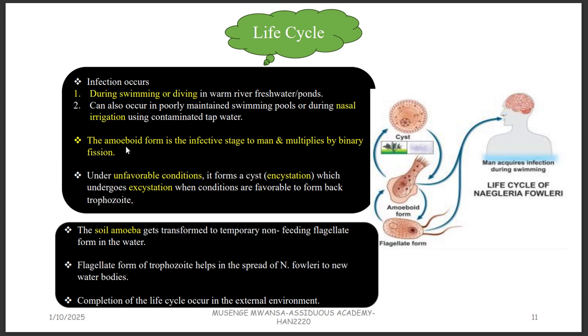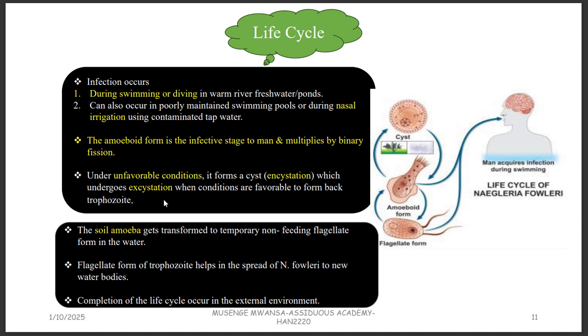I'll mention that. So the amoeboid form, remember we said that is the infective stage to man, and it multiplies by binary fission. Please, not fusion, fission. Especially if they've given you true or false questions, they put fusion there. You say, oh, this is correct. No, it's fission. Fission is breaking one in the middle to form two. Fusion is two coming together to form one.